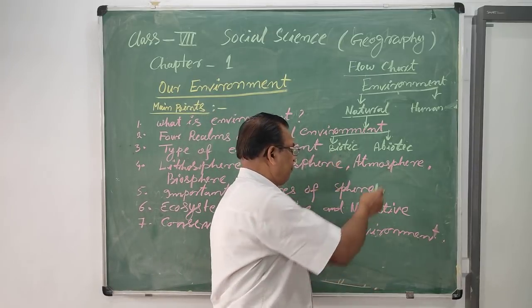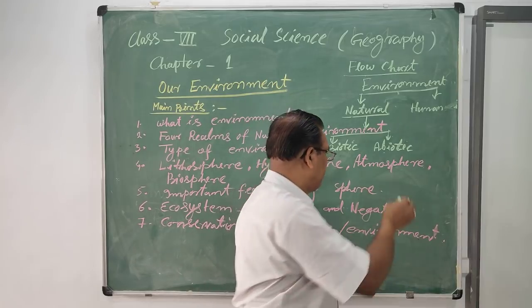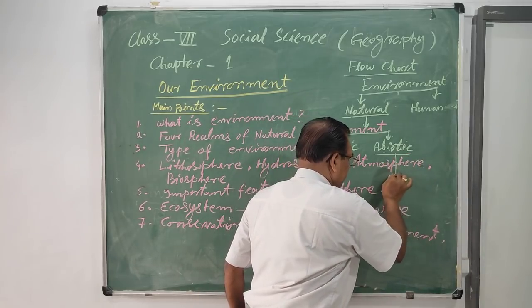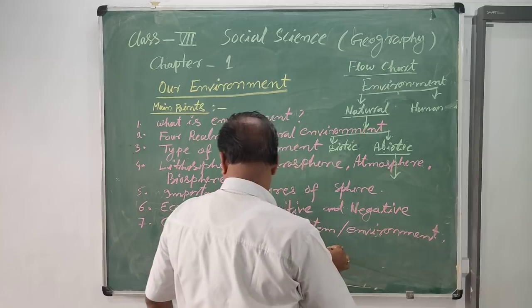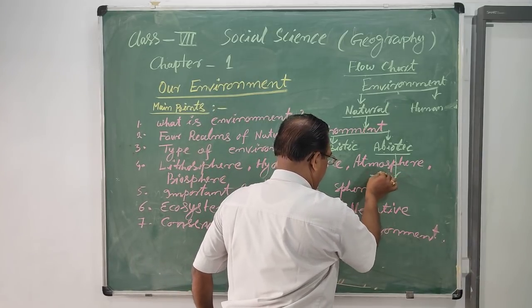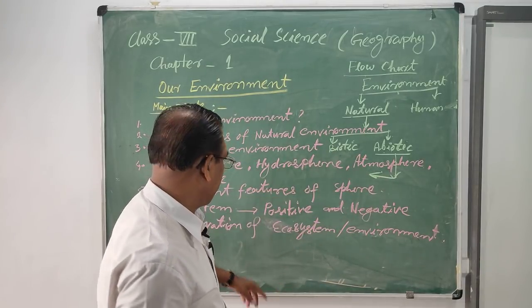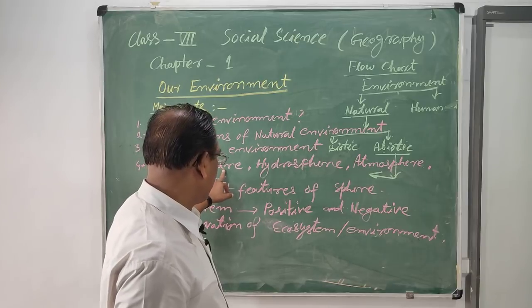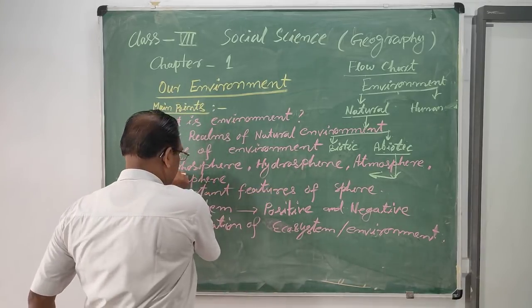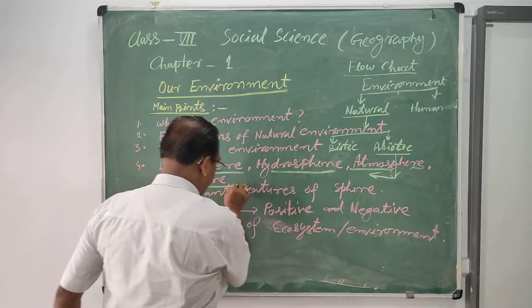Under the biotic environment, you will also study the lithosphere. Here I have given some points related to the biotic environment: lithosphere, hydrosphere, atmosphere, then biosphere.